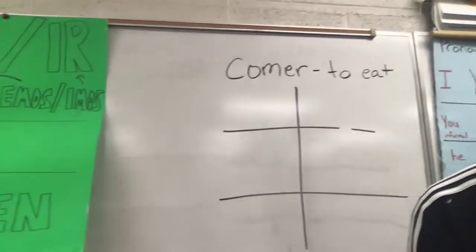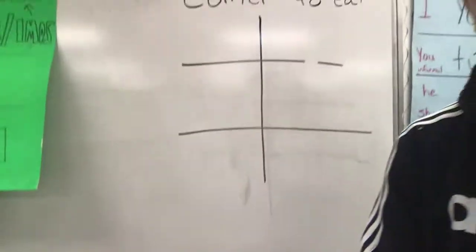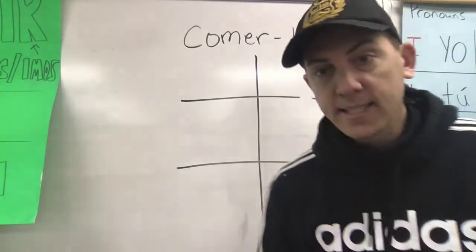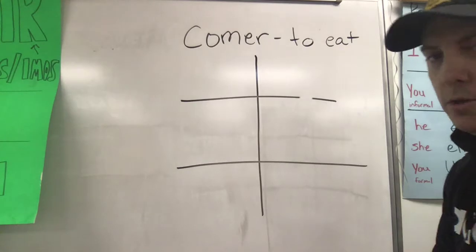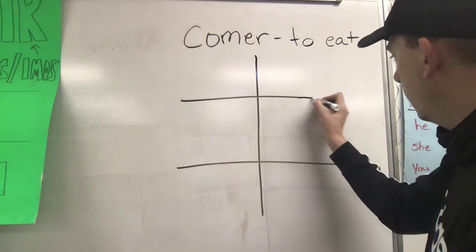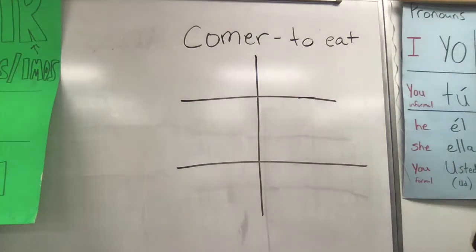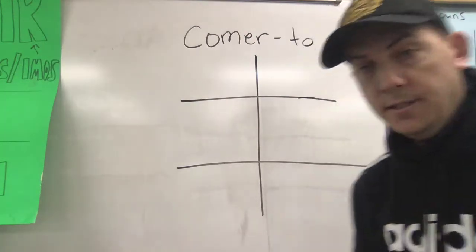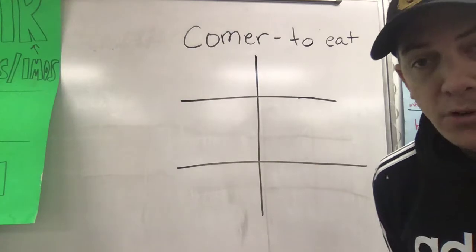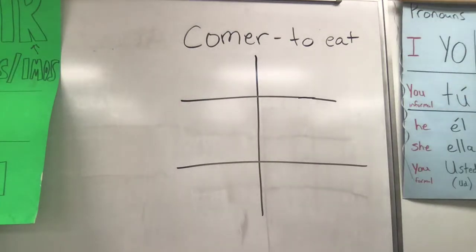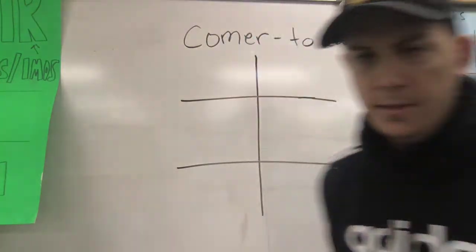So as we go down the line here, we have an example. Comer, to eat. I love it. And we are going to go through the steps like we did last week. First, we identify what type of verb this is. Comer is an ER verb. So let's put the endings into our chart.